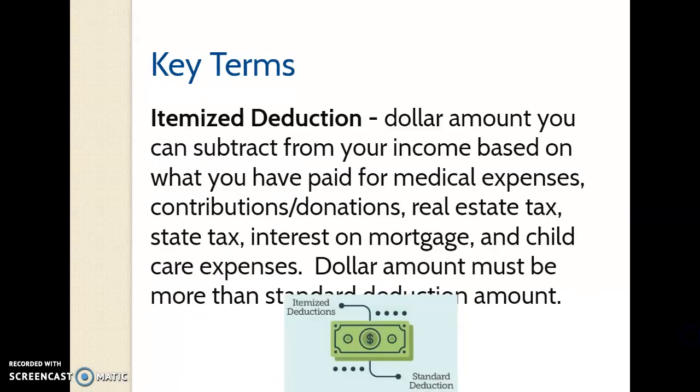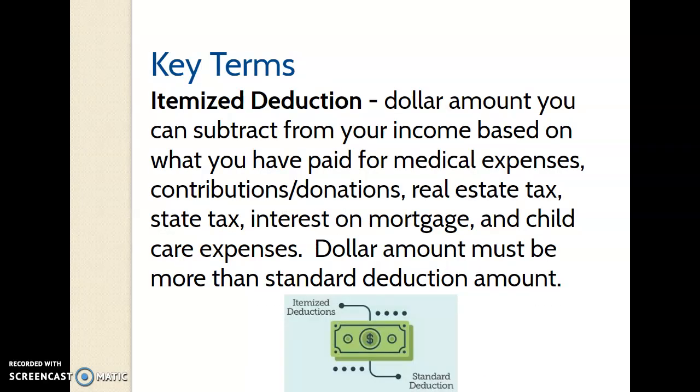An itemized deduction is when you're going to look at the dollar amounts that you have contributed to all of these different items that qualify for deductions. And if it's more than that, then that's more money you don't have to pay in taxes. So you would choose to file an itemized deduction if you have had a lot of medical expenses, lots of contributions that you made to charities, paid your real estate taxes, state tax, any interest on your mortgage, and if you had a lot of child care expenses. So you have to sit down and figure out how much you think those each will be, and then choose which way you want to file.